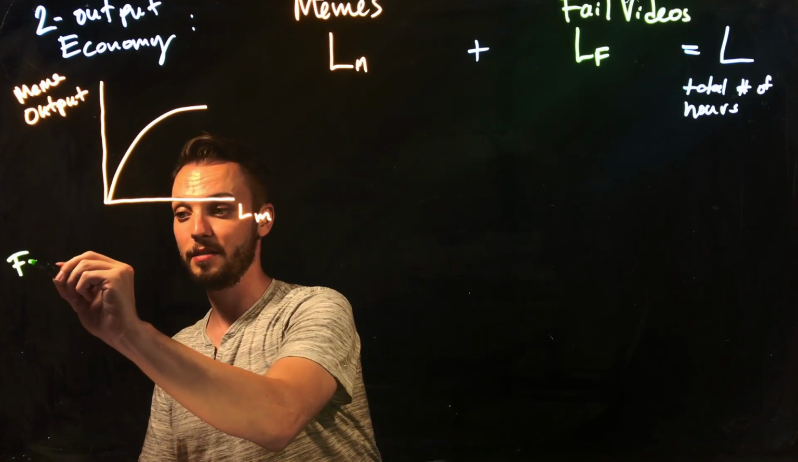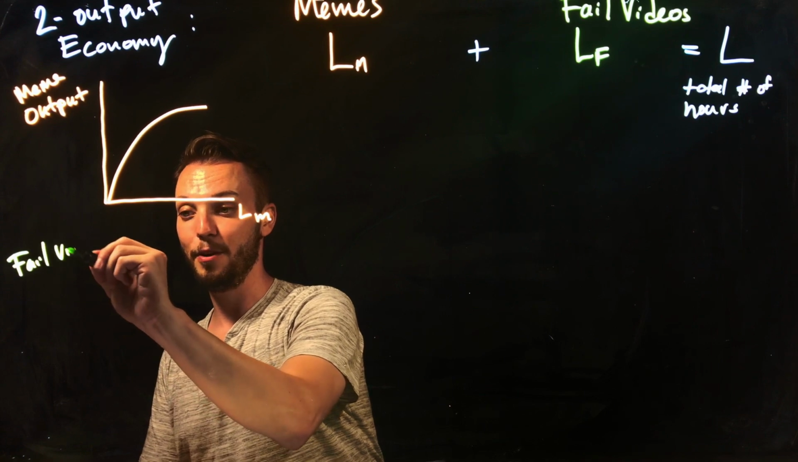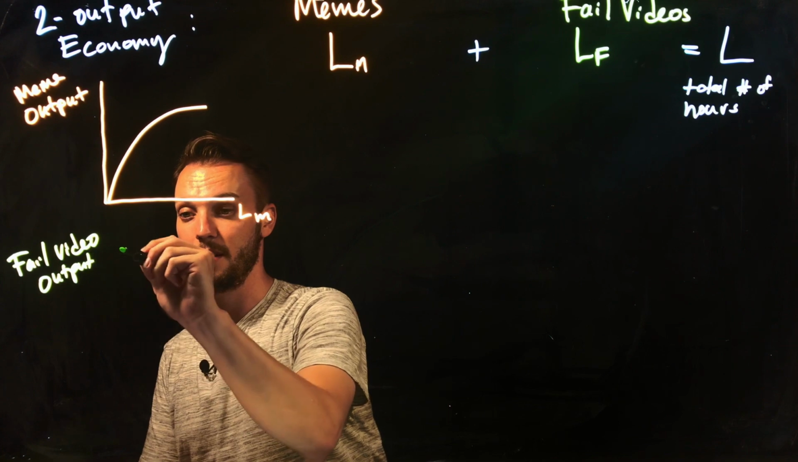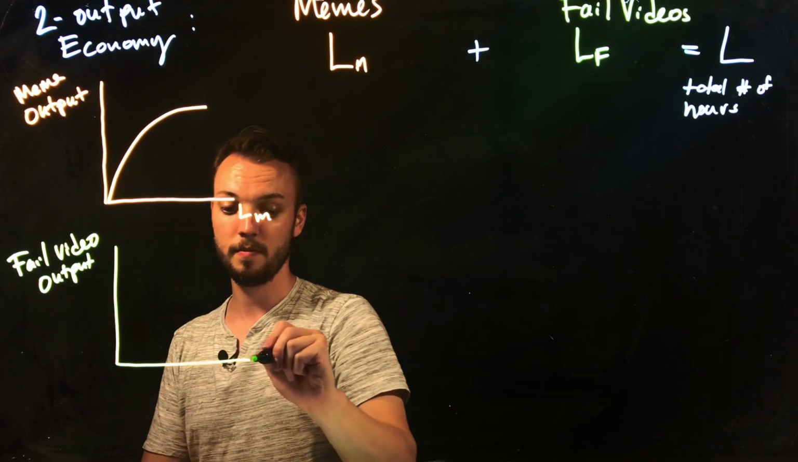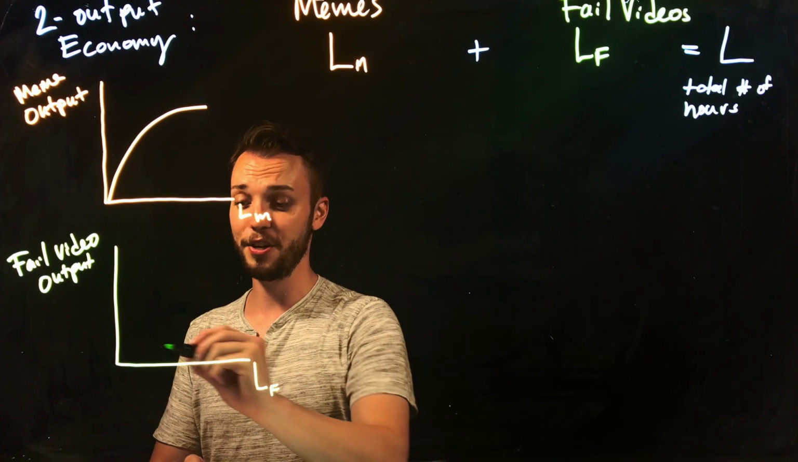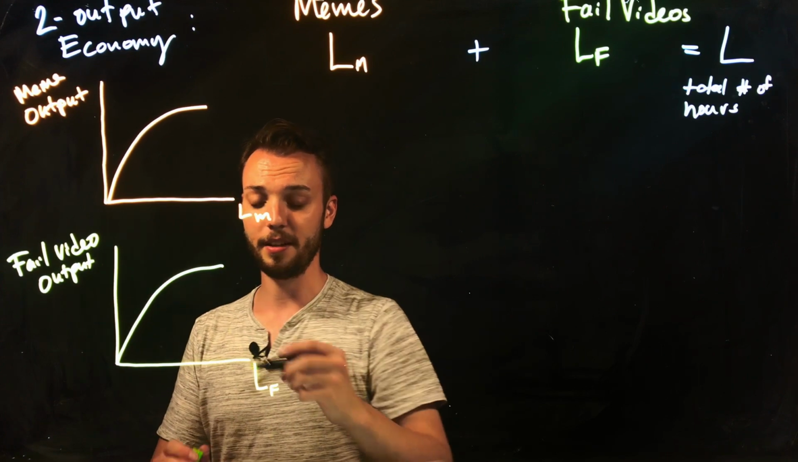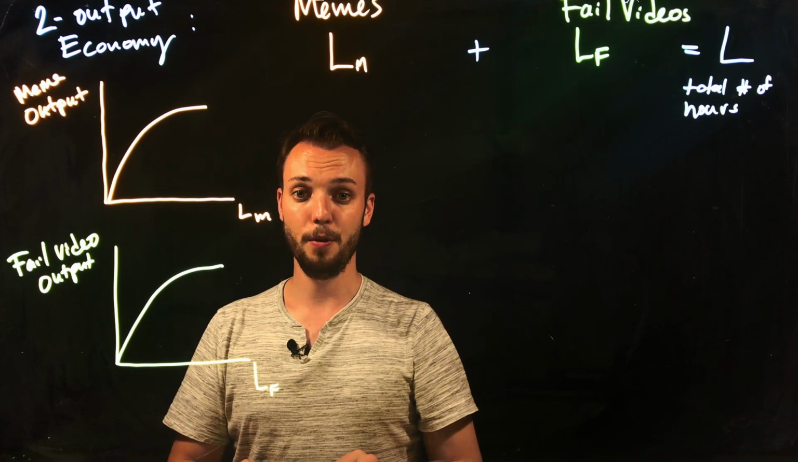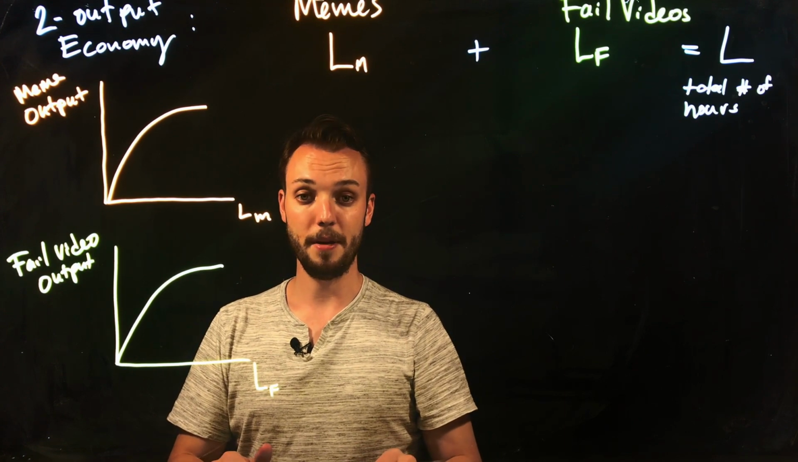So we have fail video output, number of labor hours used in fail video production, and the production function looks something like this. Okay. So how do we use this to come up with a PPF?